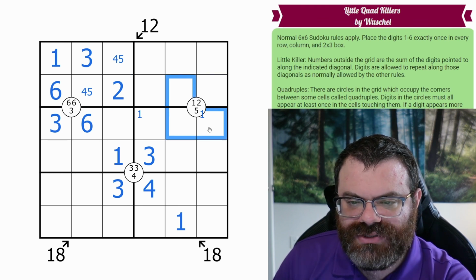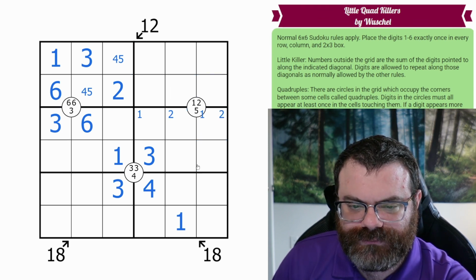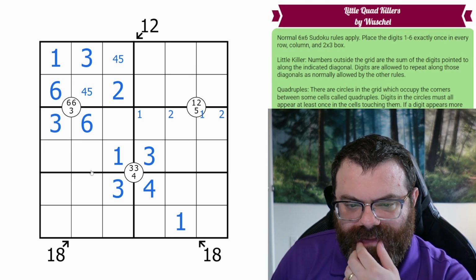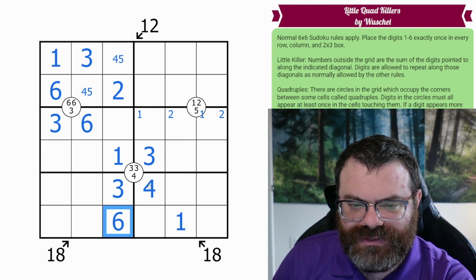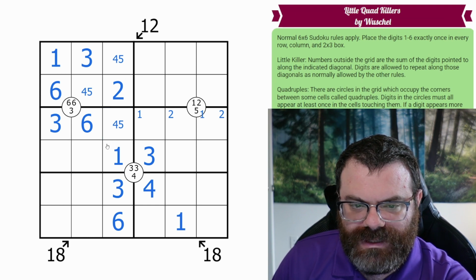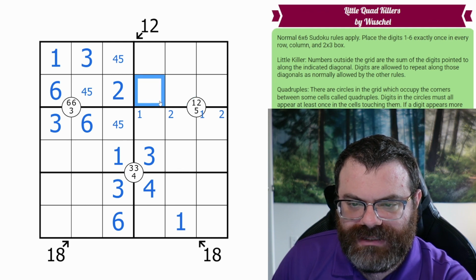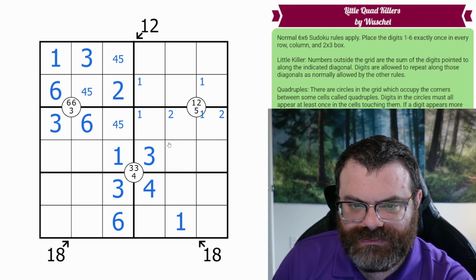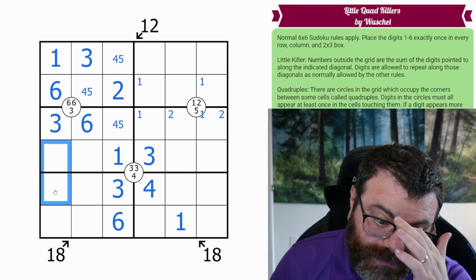Very nice. Now we need a 2 on this quad. That goes down here. Okay, so it looks like there was just Sudoku to do. There's a 6 here. This is the other 4, 5 for the column. 1 in this box is here. I still wonder how this 18 is limited. Maybe more Sudoku would help.